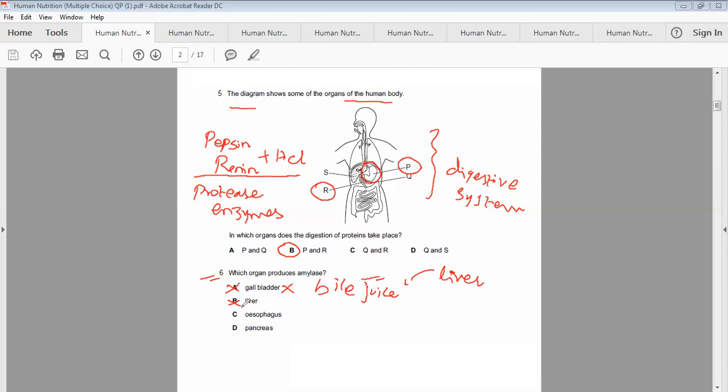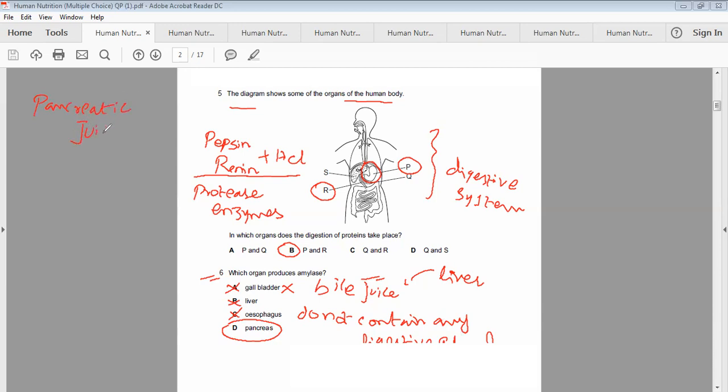Esophagus, we know that the esophagus does not contain any digestive glands. It's just a passage. So it is also another option which is not the correct one. Now the last one is the pancreas. Yes, the pancreas contains pancreatic amylase, which comes in the form of pancreatic juice.